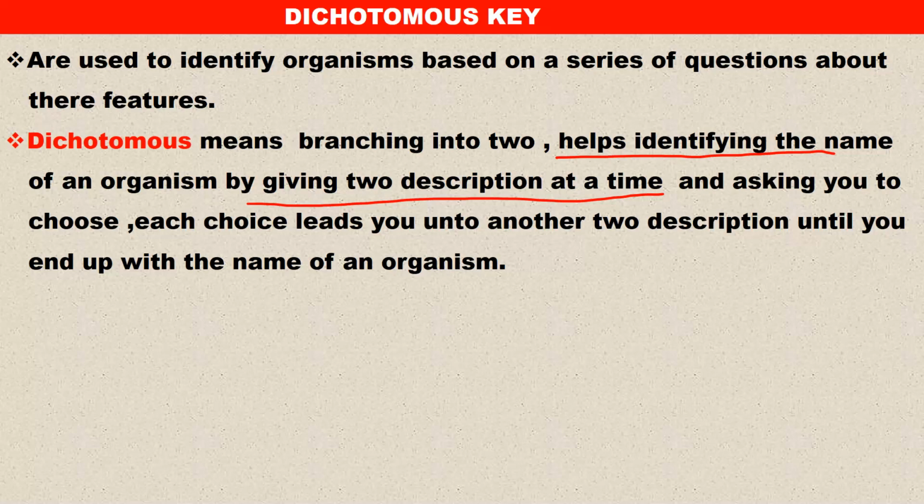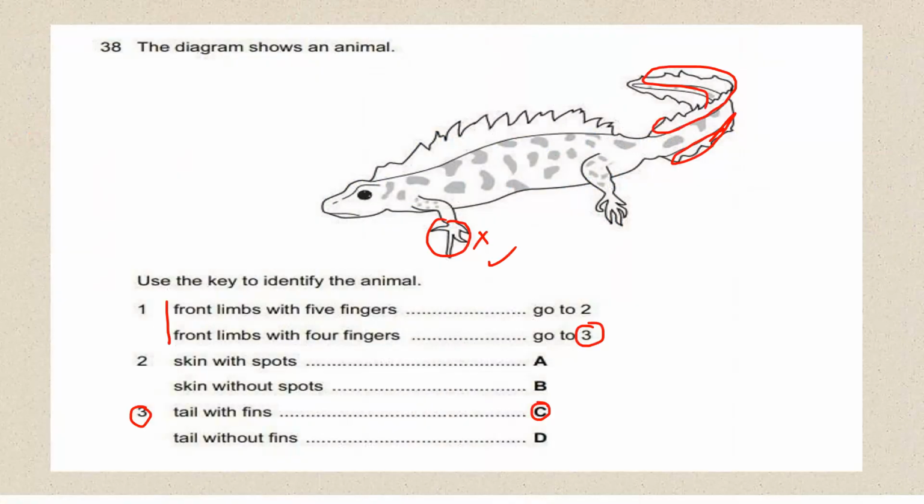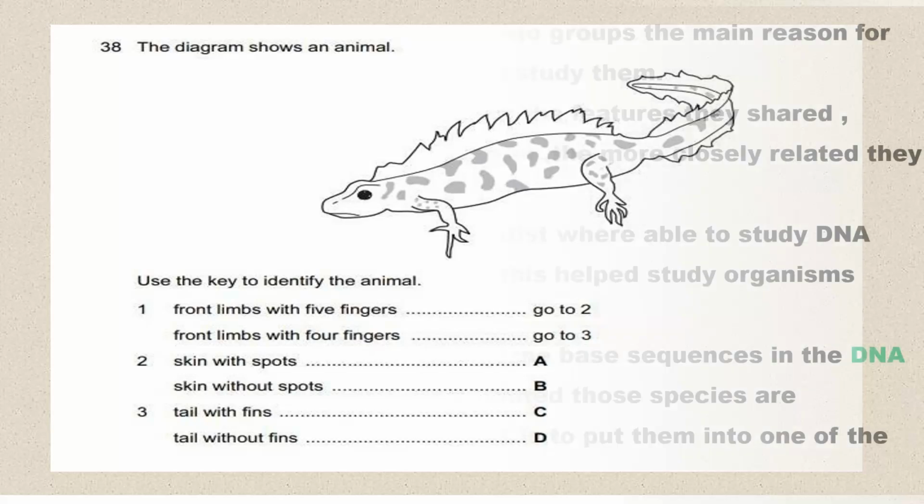Each choice leads you to the next two descriptions until you end up with the name of an organism. This is what we've just done here, and successively we have identified this organism, and the description that tallies with this is answer C. It doesn't come only in terms of animals, it can be in terms of plants and all that. So you need to know that.